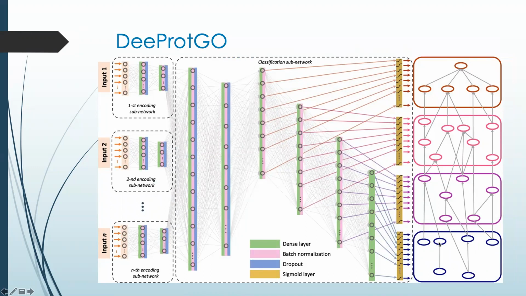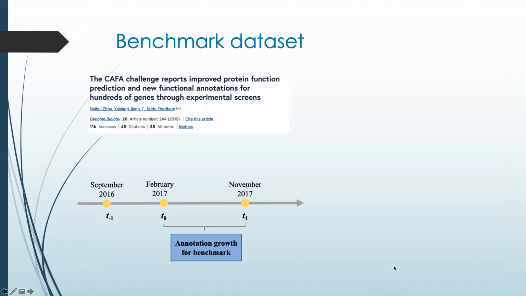The model is trained in an end-to-end fashion using the sum of the binary cross-entropy loss of these output layers as a cost function and the Adam optimizer. DeepGO was trained and tested considering the 3 time points of CAFA3: T-1, when training and target protein sets were released; T0, the deadline for submitting target predictions; and T1, when benchmark